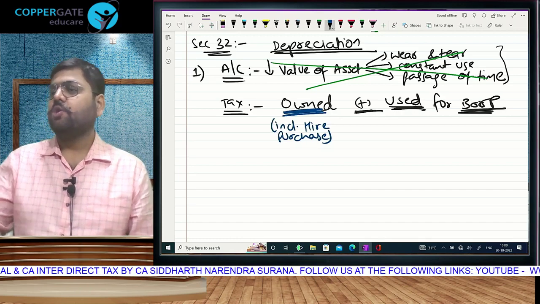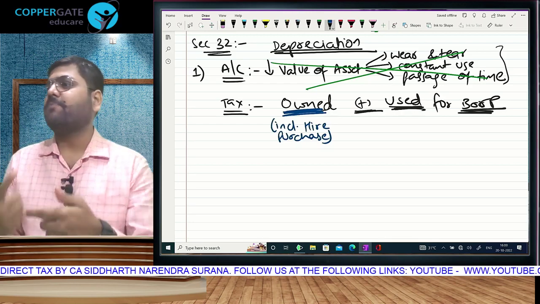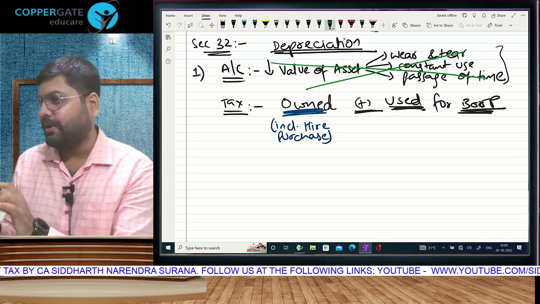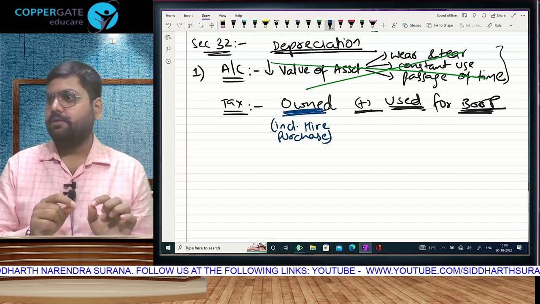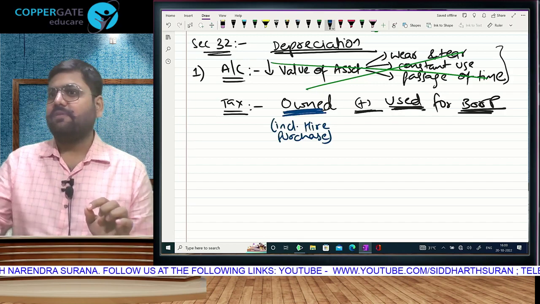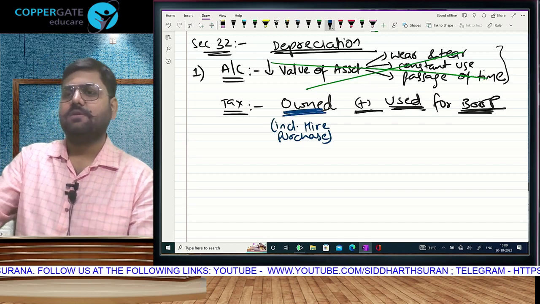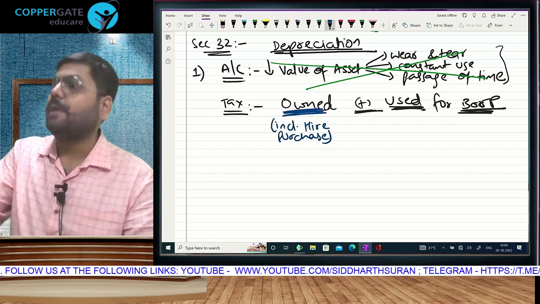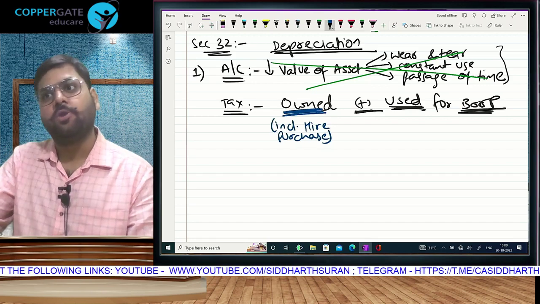जो vendor है ना, उसकी books में we just recognize the interest income. Because 9 lakh के ऊपर भी you will pay something. Right now we are crediting by 9 lakh. At the end of every month, we will say interest expense account debit to vendor account. So that will keep on getting credited, and EMIs में we will keep on adjusting the payments. So accounts में भी depreciation is charged in the books of the buyer, despite the fact that he has made only part payment, not full payment.